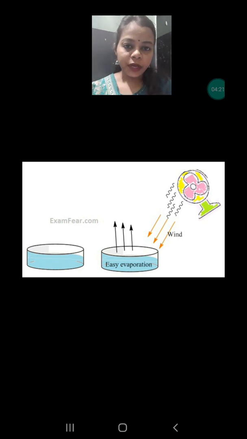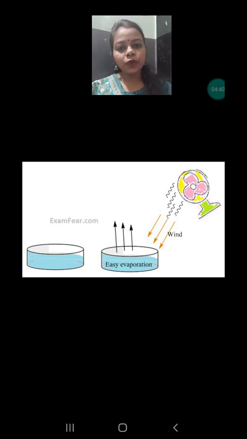First is wind. You have ever noticed that whenever your mother puts your clothes under the fan, or when the wind is blowing, your wet cloth dries very fast. Why? Because due to the wind, the rate of evaporation increases.